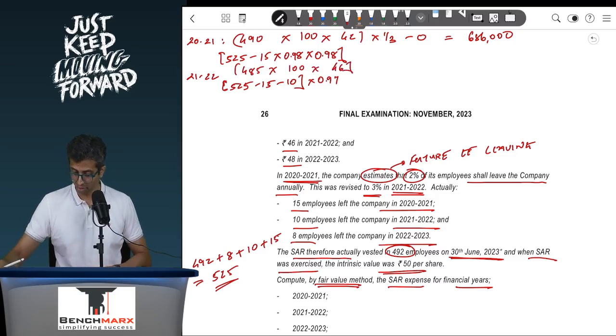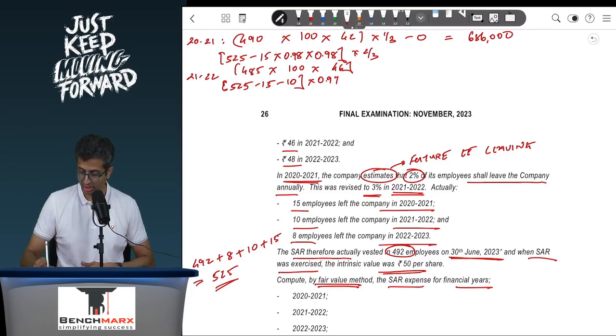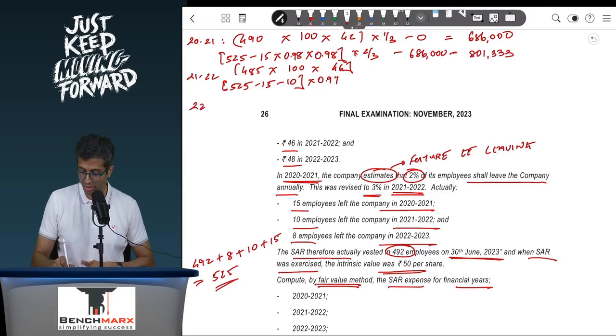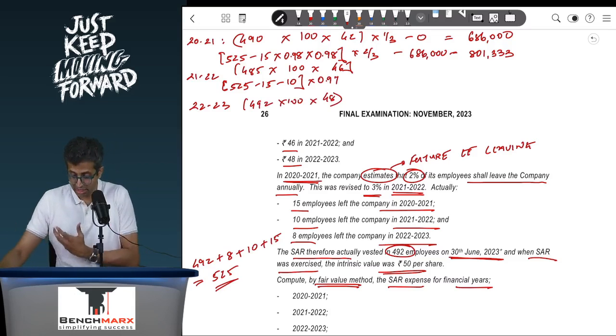So this is what, 48,500 into, let us say, 46 into 2 by 3. So this is into 2 by 3 less earlier recorded. This is 6,86,000. So from this, if I subtract 686, I do get 8,01,333. And now for the year 22-23, I actually can see 492 employees are there, into 100 into the fair value is 48. Intrinsic value may be something else, but the fair value, let us say, is 48.